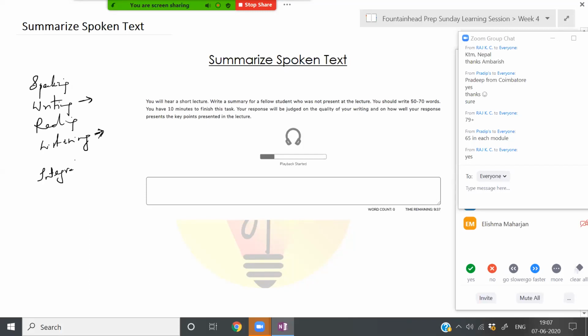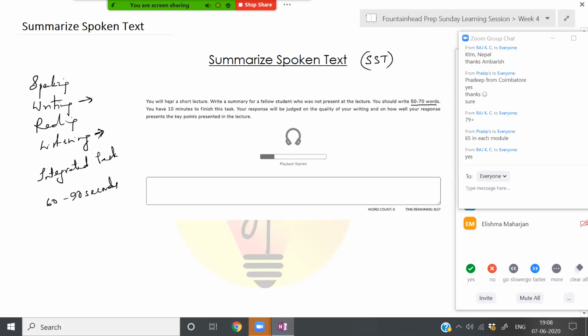So what is the task here? You will listen to a lecture that is typically about 60 to 90 seconds in duration. Right after the lecture, you will have to write a 50 to 70 word summary of what you have heard. Is this clear to all of you? Summarized spoken text, we will refer to this as SST.